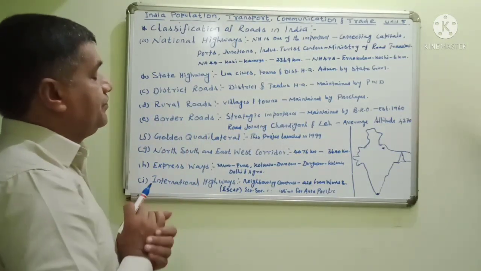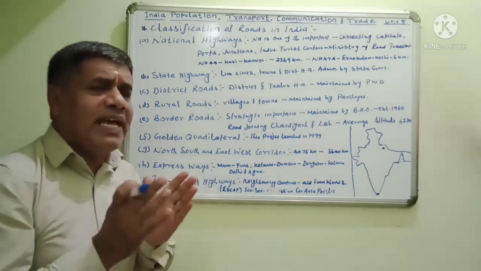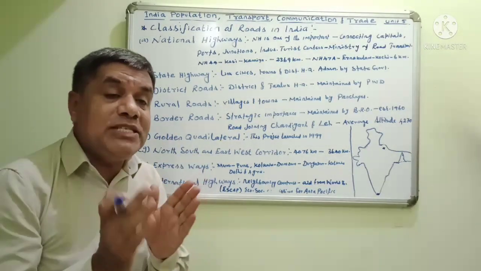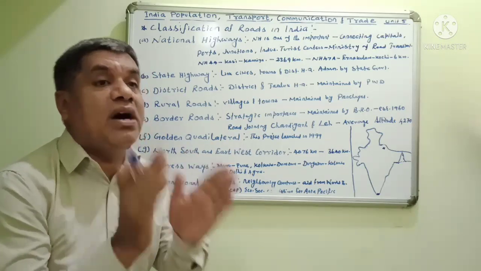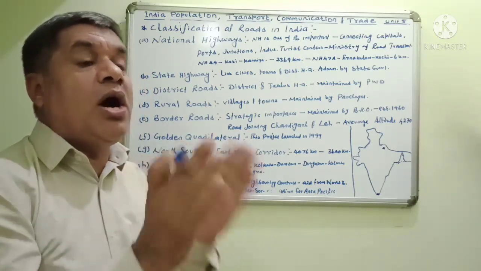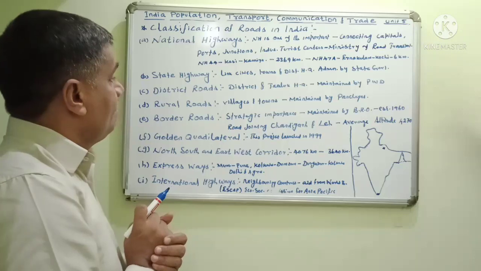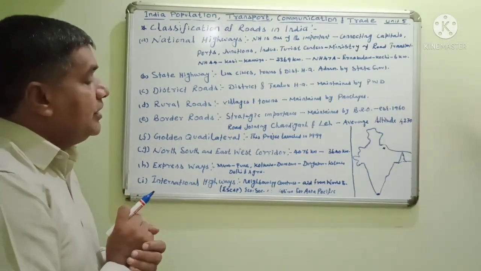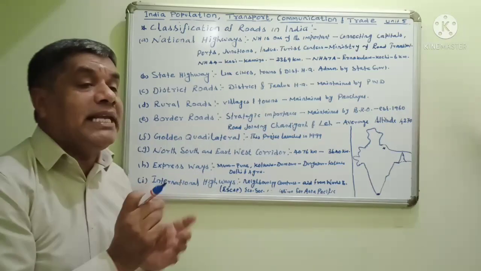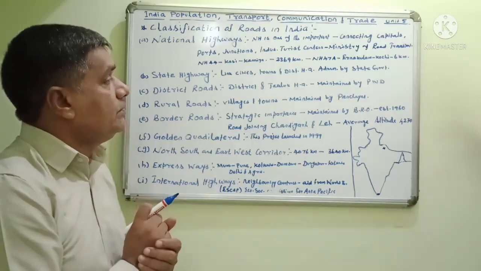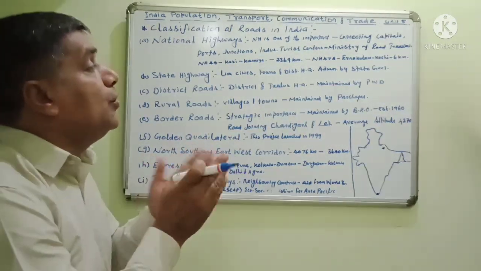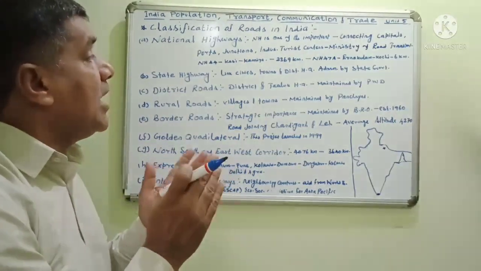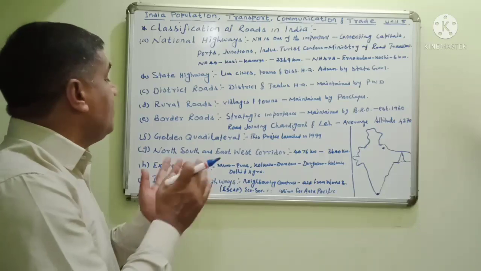Border roads. Border roads are of strategic importance. Strategic means importance in war, places like that. The border roads are maintained by the BRO, the Border Road Organization.